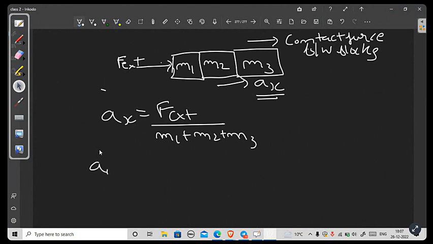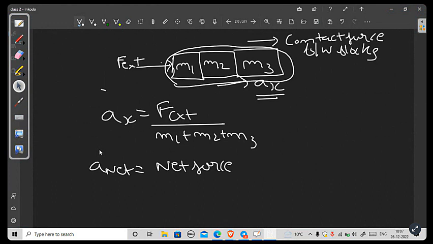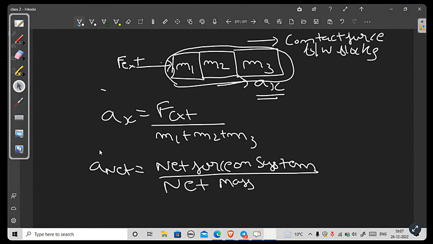You can combine all three masses and consider them as a single system. So net force on the system divided by the total mass of the system. Net mass is not the correct word; it should be total mass of the system.